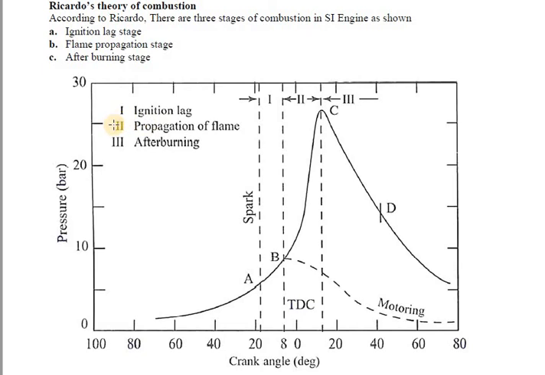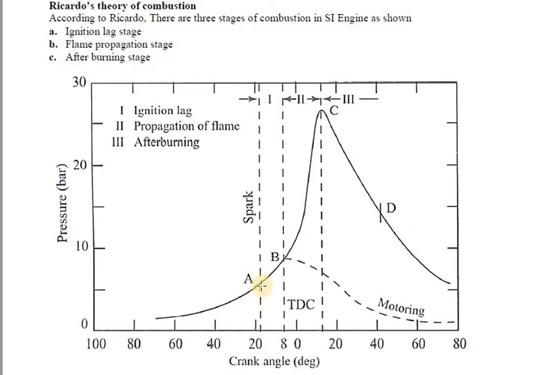Okay, the second stage is the propagation of flame, and the third stage is the afterburning. So these are the three stages. In these three stages we are going to explain the complete combustion process in the SI engine. First, let's go with the ignition lag stage, that is the first stage. It starts at point A, so A to B is the ignition lag, B to C is the flame propagation stage, and C to D is the third stage, that is the afterburning stage. Okay, so what does ignition lag mean?